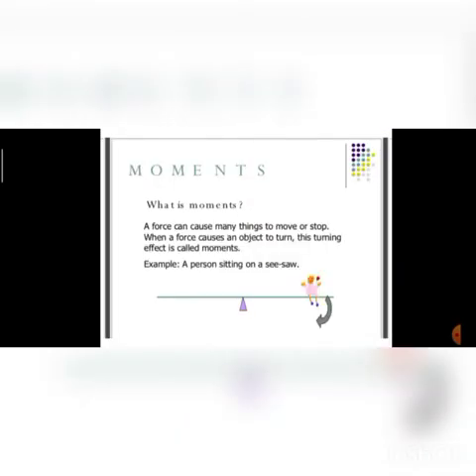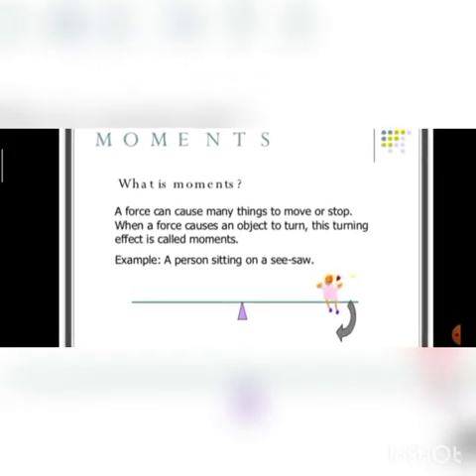So what is turning effect or what is the moment? A force can cause many things to move or stop, but when force causes an object to turn, when we are applying force on an object and the object turns around one fixed point, like hinges are fixed, when the door moves around the hinges, we will say that moment is produced or turning effect of force is produced.